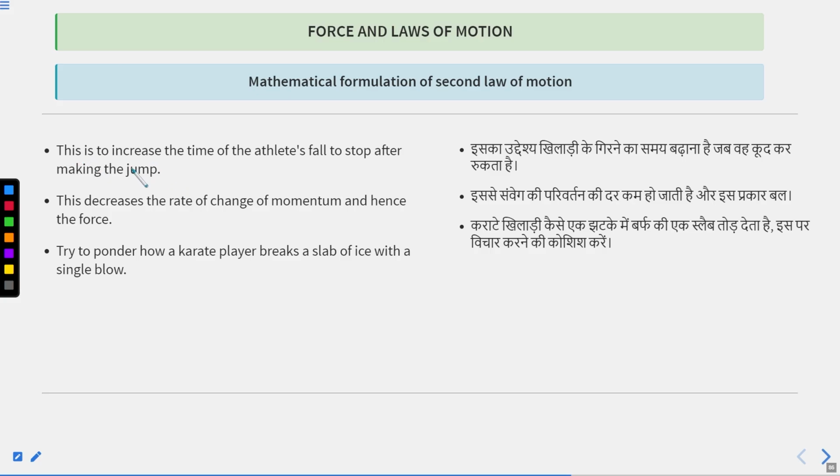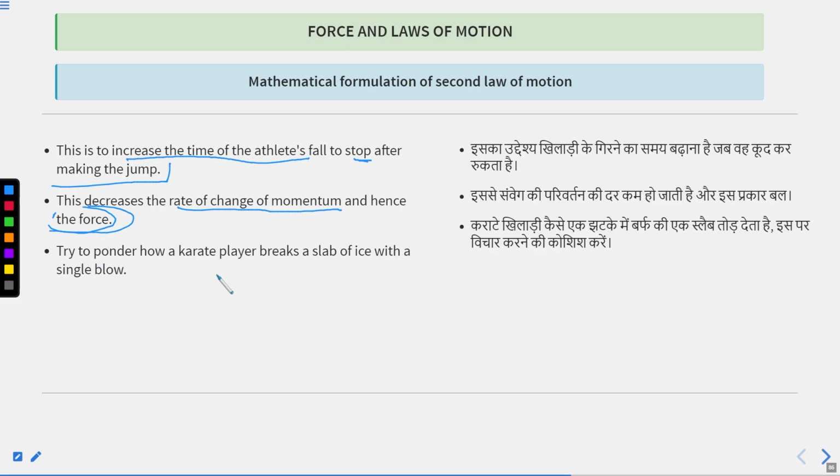This is to increase the time for the athlete to come to a stop after making the jump. This decreases the rate of change of momentum and hence the force. If the rate of change of momentum decreases, the force will decrease and you will be injured less.